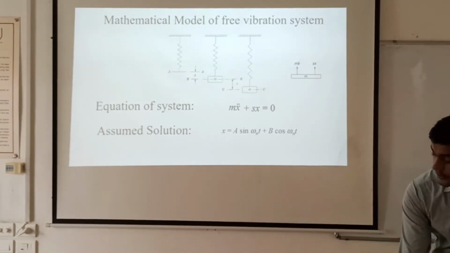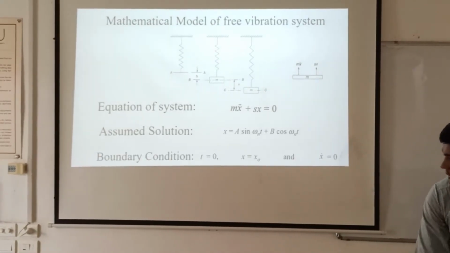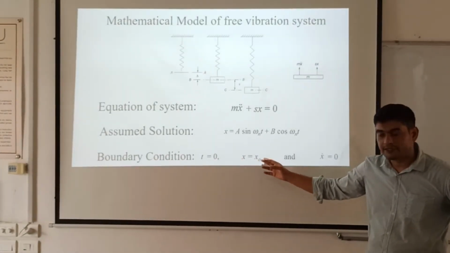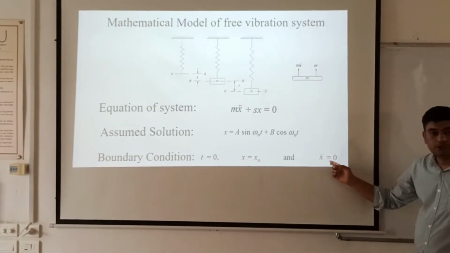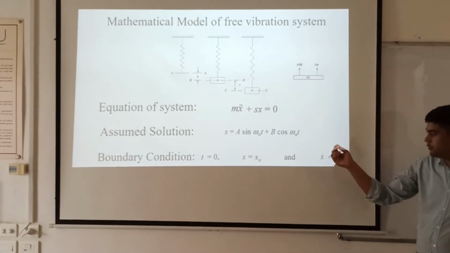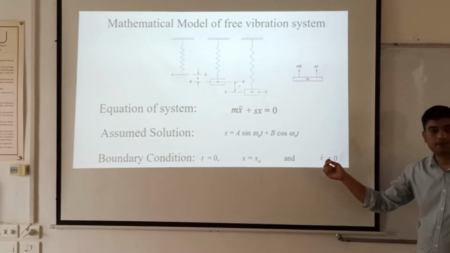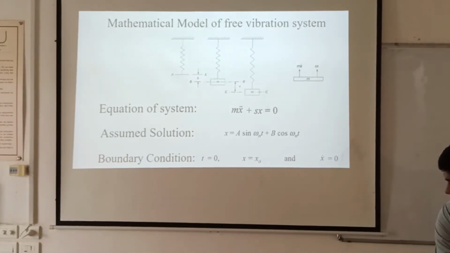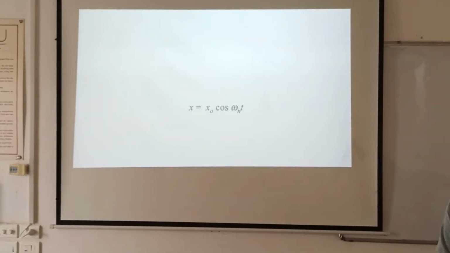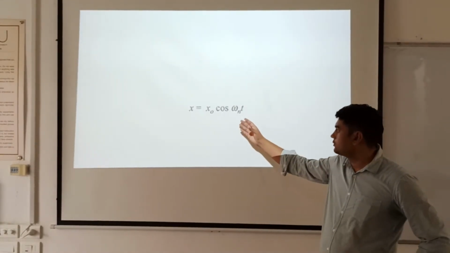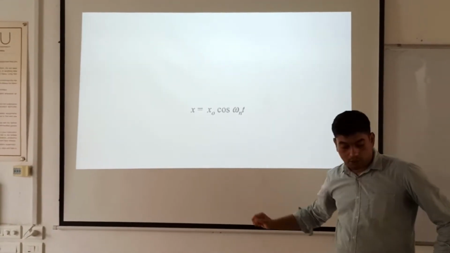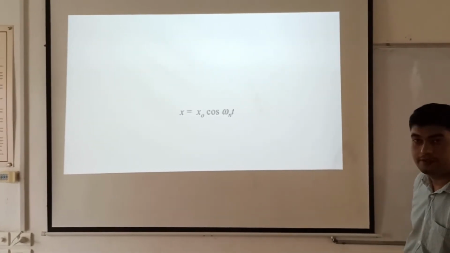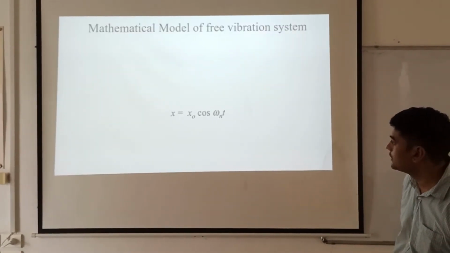For that we need certain boundary conditions. The boundary conditions are specified as is. At time t = 0, we have provided some initial displacement and the velocity is equal to 0. Simply, we have released the mass from rest. By substituting these conditions into the assumed solution, we get x = x0 cos(ωt). Now we need to find the amplitude of the vibration as well as the natural frequency of the vibration.